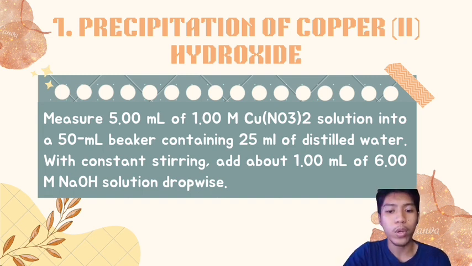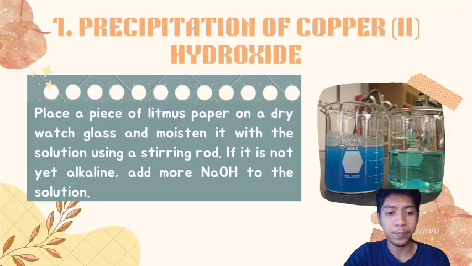After you pour your sodium hydroxide into your solution, if your solution turns a royal blue color, then that's the desired product of your copper II hydroxide precipitate. But if your solution turns a light or baby blue color, then you need to add more sodium hydroxide into your solution until you achieve the desired product.